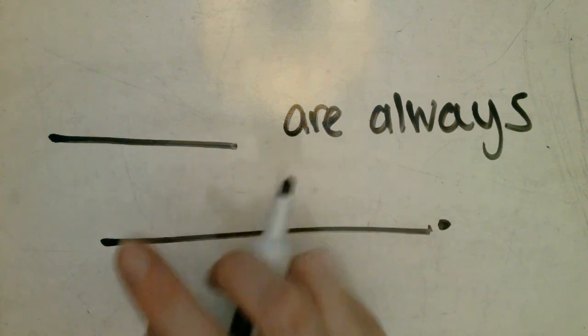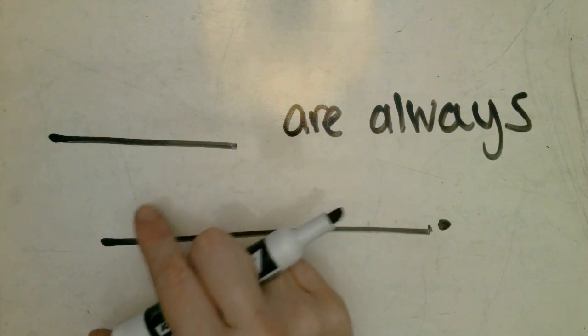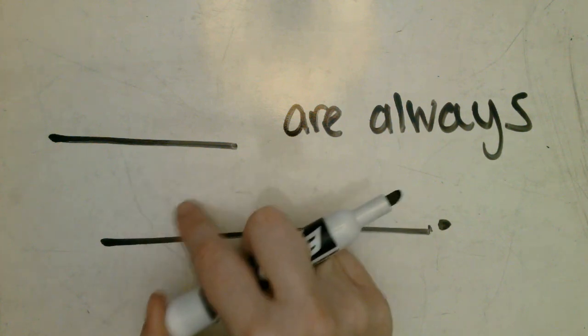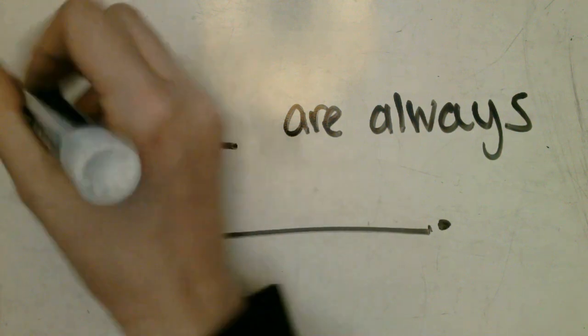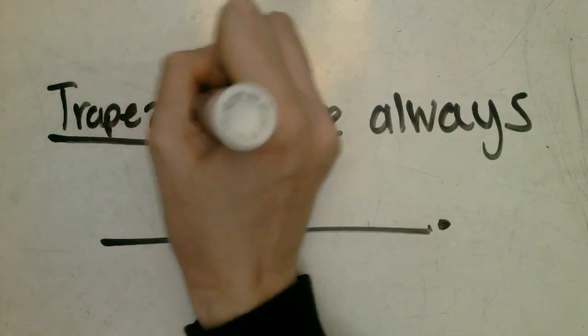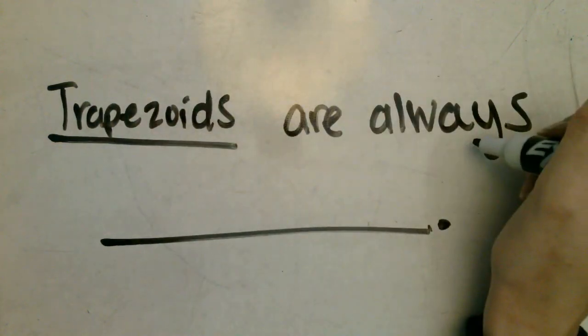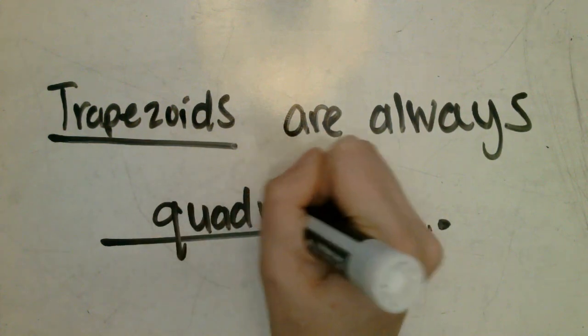In this sentence frame, we can write different statements based off of the true or false statements that we looked at today. In this case, we found out that trapezoids, and you can write this in with me, are always quadrilaterals.